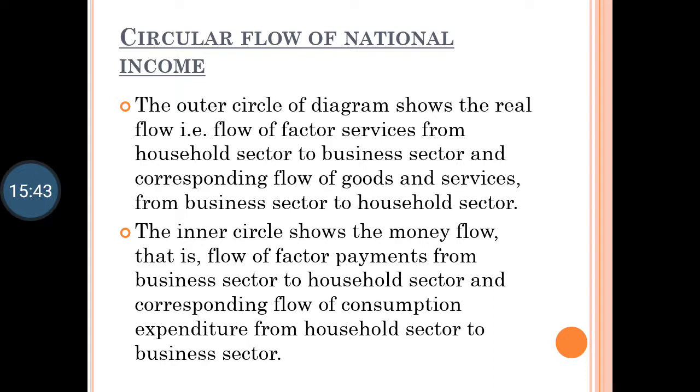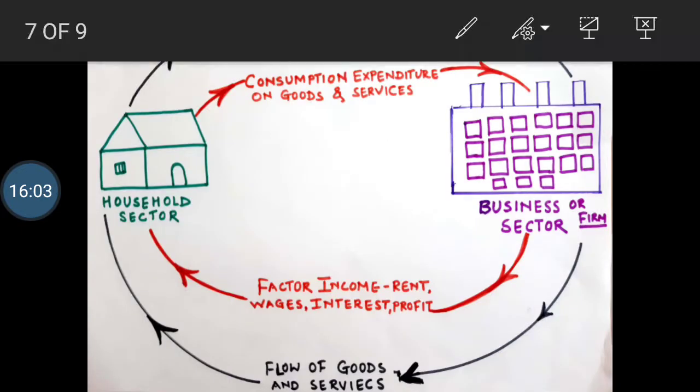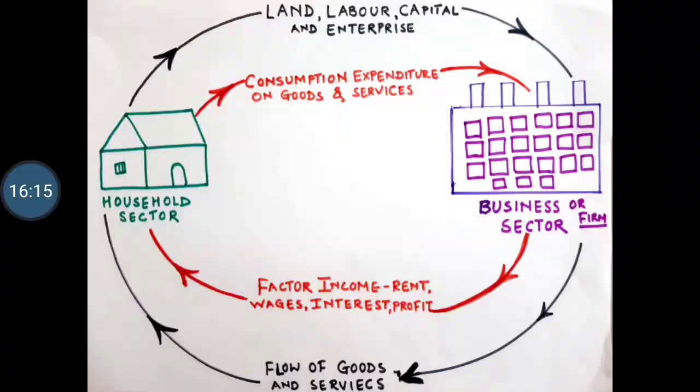Now the explanation I have already given you, let us read this once again. The outer circle of the diagram shows the real flow, that is, the flow of factor services from the household sector to the business sector and the corresponding flow of goods and services from the business sector to the household sector.